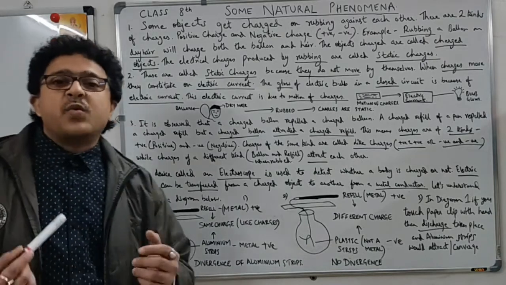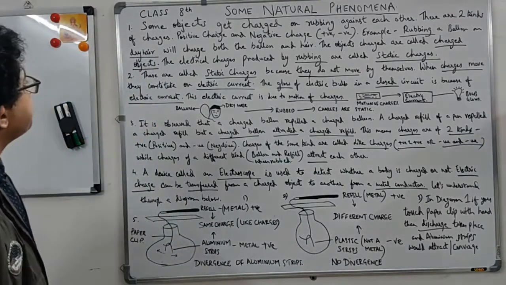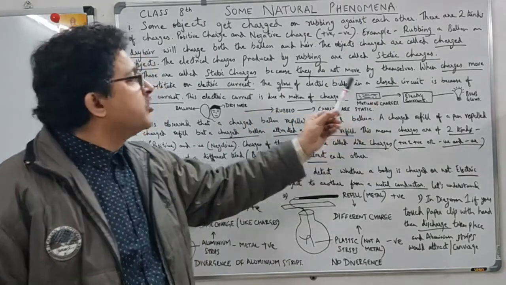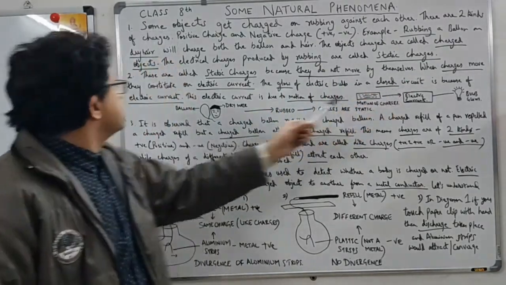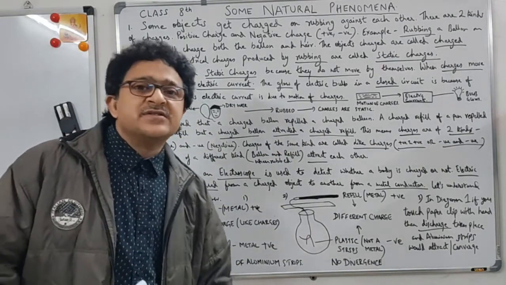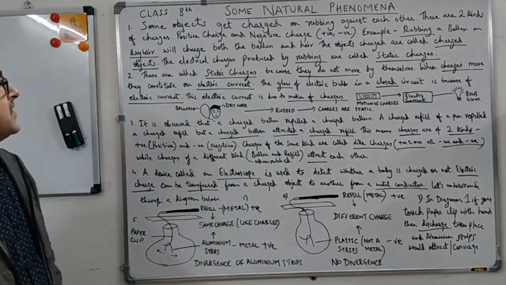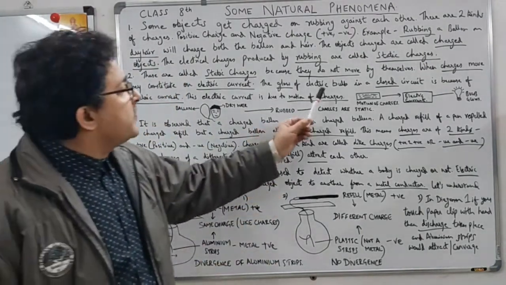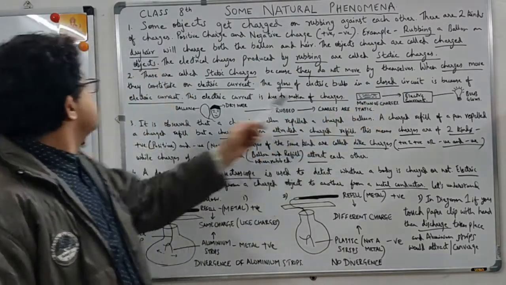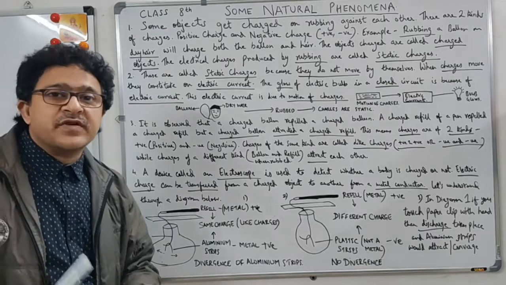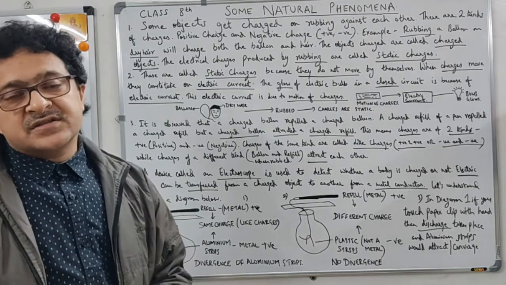Now let's understand why they are called static charges. They are called static charges because they do not move by themselves. When charges move, they constitute an electric current. Only when the charges move do they produce an electric current which allows the bulb to glow. The glow of an electric bulb in a closed circuit is because of electric current, because the ions start moving and the charges are very strong.